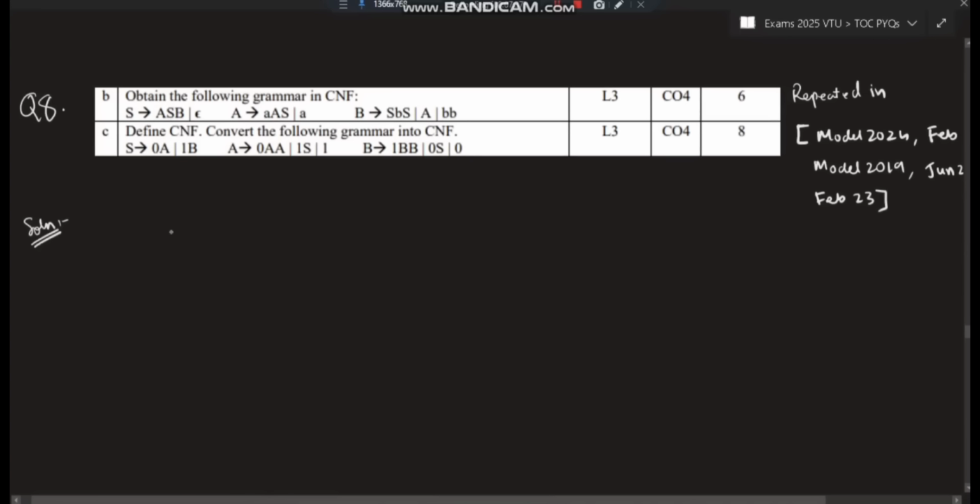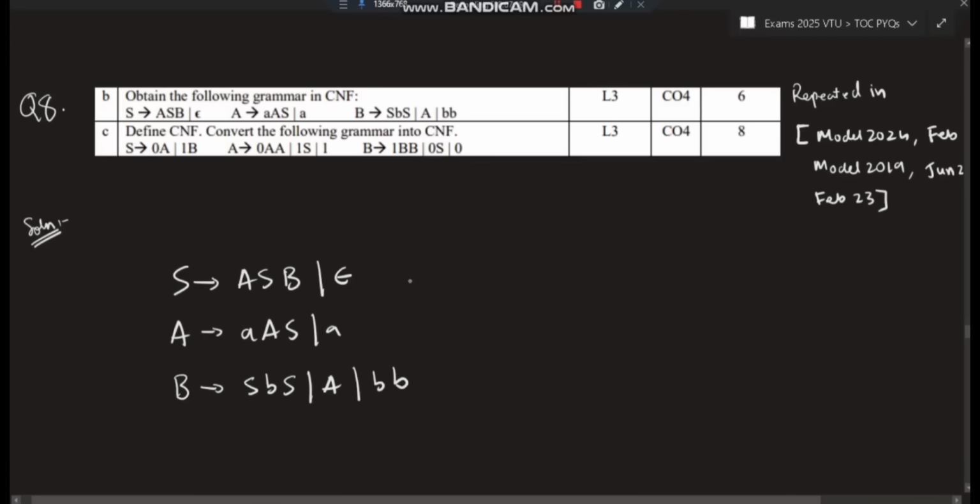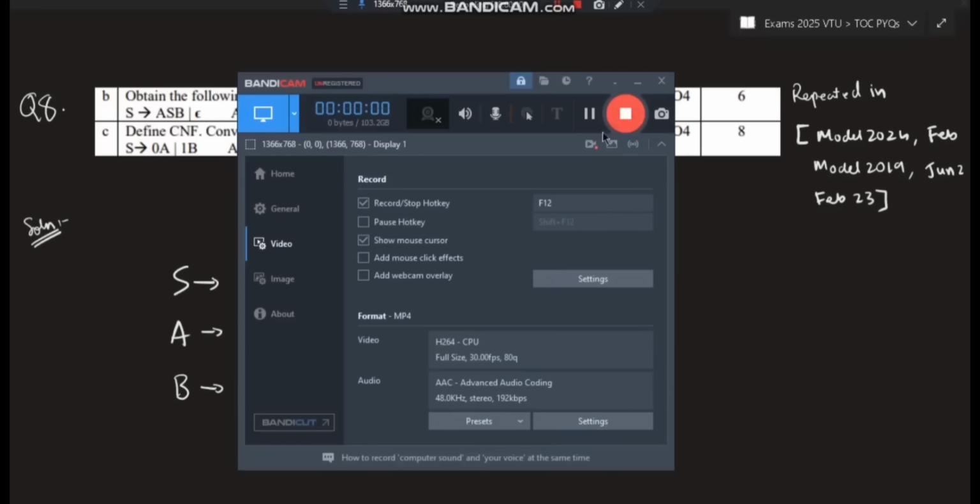The first question we'll be writing here. The first step: we leave some space at the top. Write S goes to ASB and epsilon. Then A goes to AAS and small a. Then B goes to SBS, capital A, and BB. This is the grammar: S goes to ASB, epsilon; A goes to AAS, a; B goes to SBS, A, BB. Done. Now we'll solve it one by one.